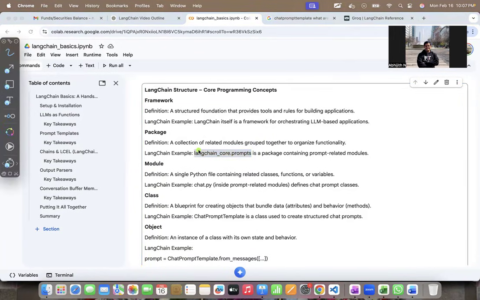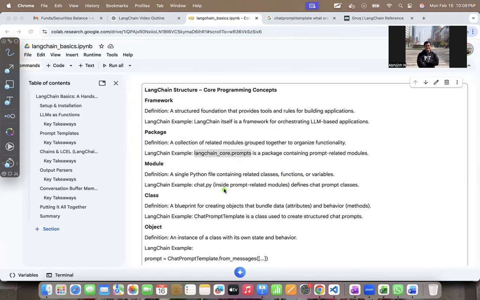Now, next concept which we need to talk about is what is a module? A module is a single Python file, and within that Python file, you have some reusable pieces of code. It contains related classes, functions, and variables, right? In LangChain, chat.py could be a specific module.